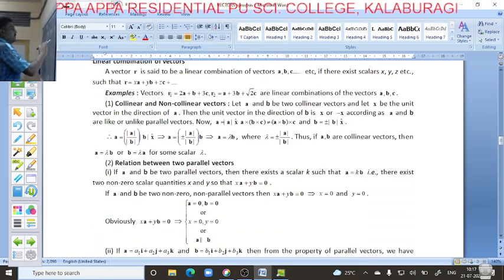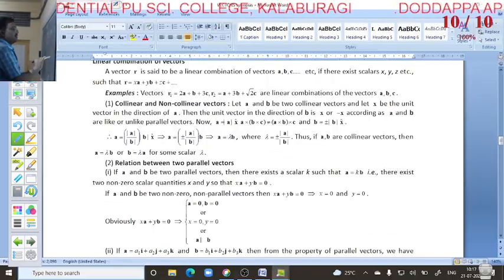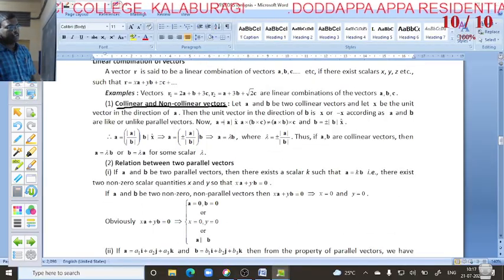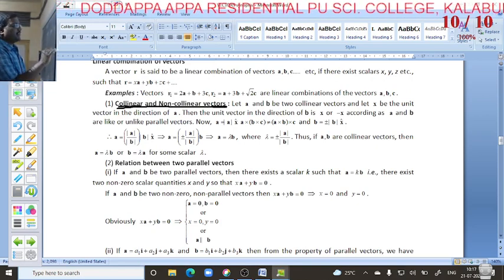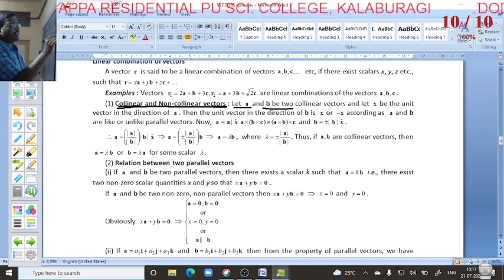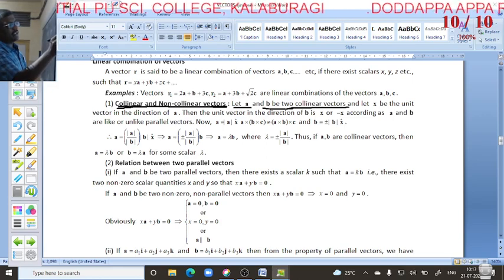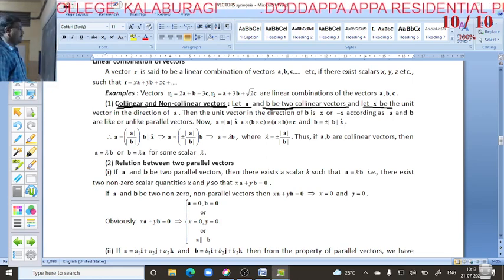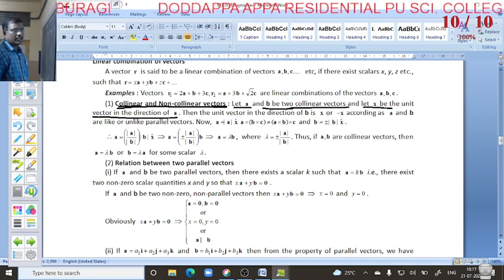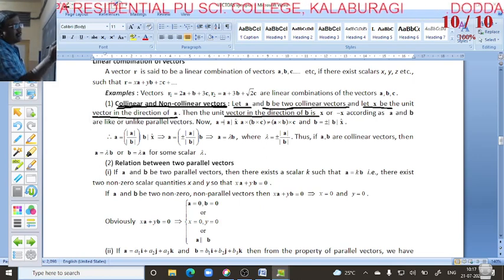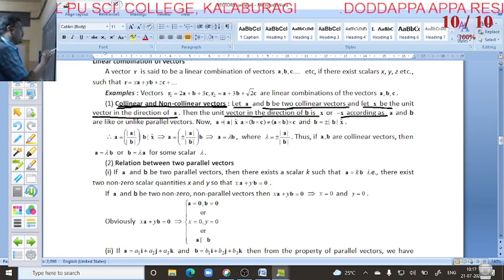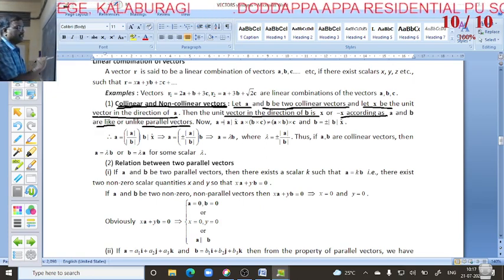Okay, next we go for collinear and non-collinear vectors. Let vector A and vector B be two collinear vectors, and let vector x be a unit vector in the direction of vector A. Then the unit vector in the direction of B is x or minus x, according as A and B are like or unlike parallel vectors.